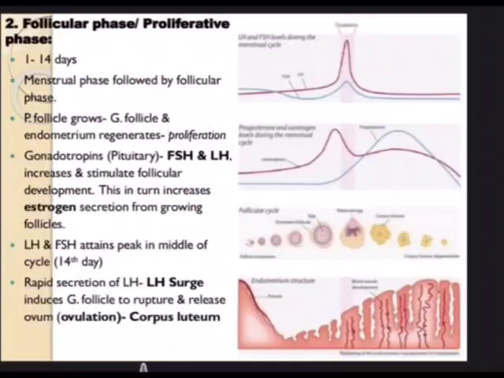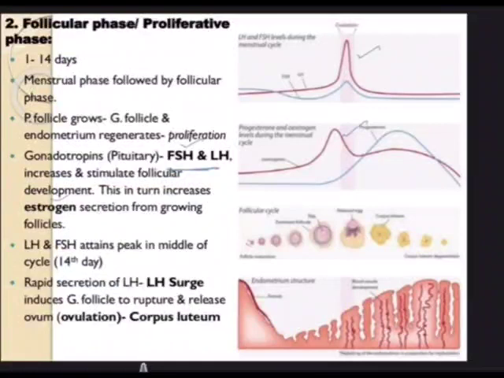And then the follicular phase, as we discussed. Look at the influence of hormones. These hormones will be helping in the formation of follicles, that is primary follicle, secondary follicle, tertiary follicle, Graafian follicle, and follicle stimulating hormone stimulates follicle formation.